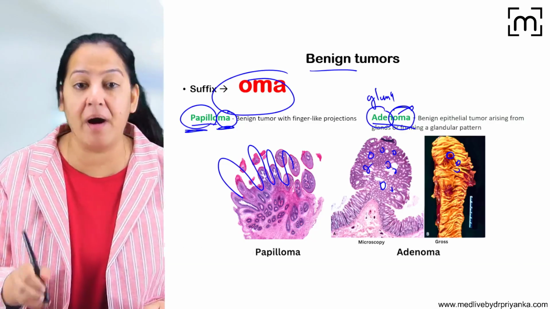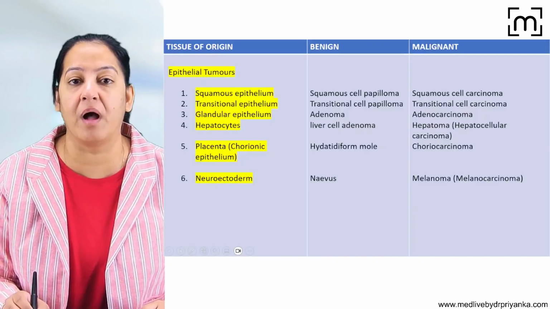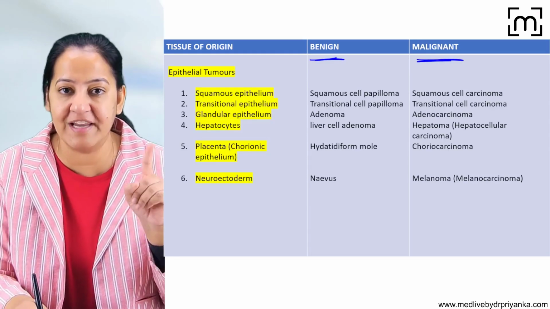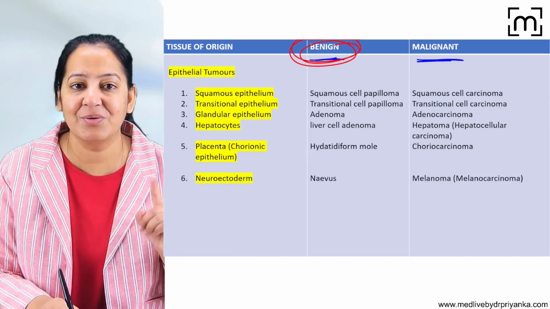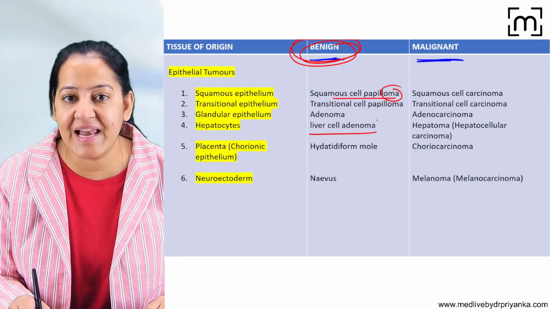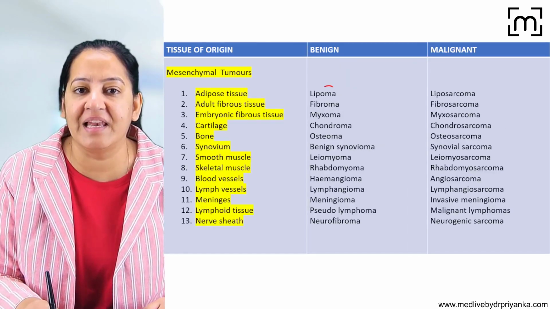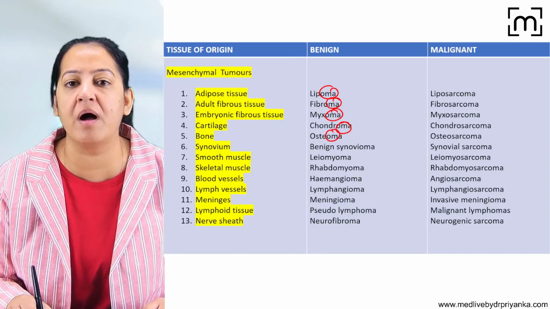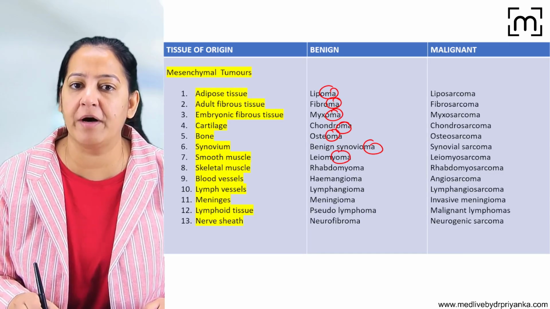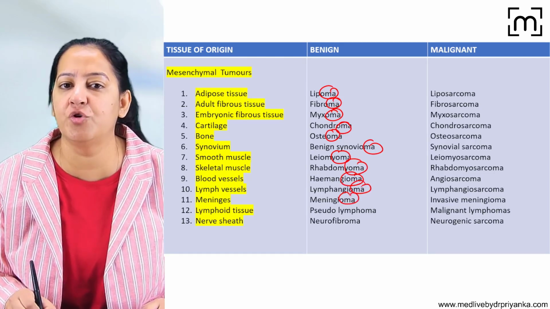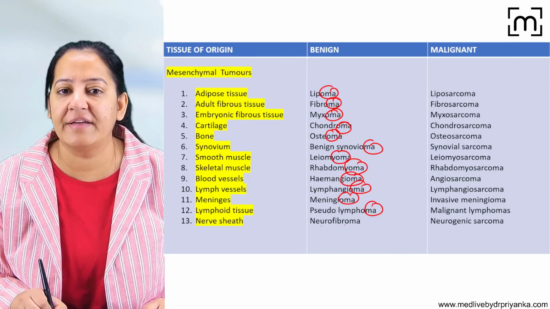So papilloma, adenoma. See, the suffix is oma. Let's see the suffix here. These are the benign tumors. These are the malignant tumors. Currently, I'm interested in the benign ones. So it is squamous cell papilloma, liver cell adenoma. You can see lipoma, fibroma, myxoma, chondroma, osteoma, synovioma, leiomyoma, rhabdomyoma, hemangioma, lymphangioma, meningioma, lymphoma, and fibroma.